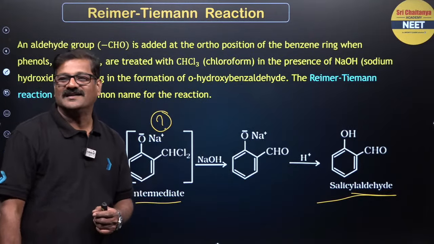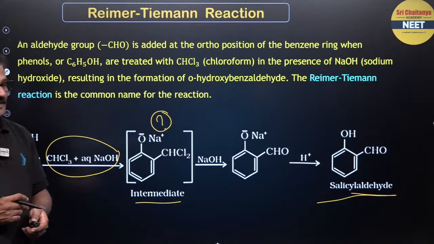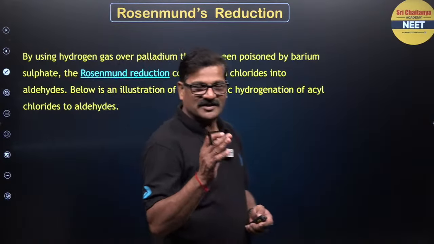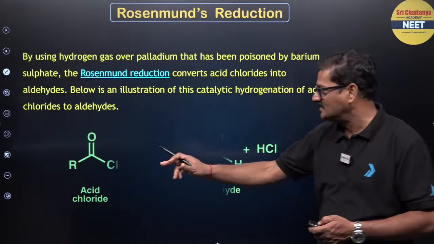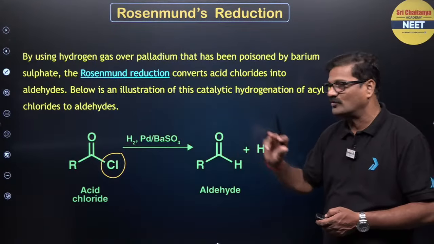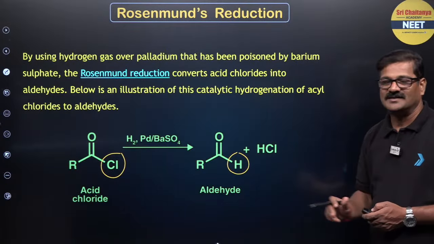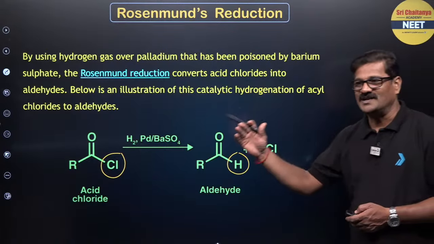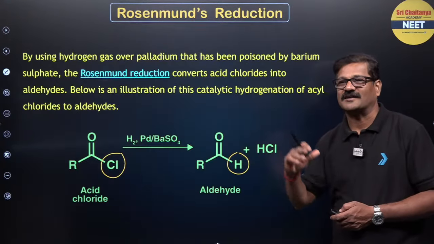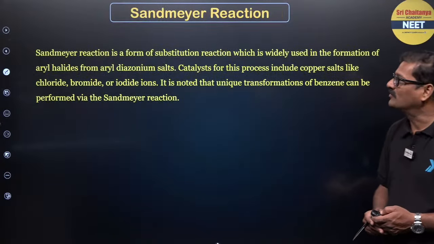You are back, keep going. And this is Rosenmund reduction. It is a reduction whenever acid chloride is treated with H2, Pd-BaSO4, chlorine is removed and you are going to get aldehyde. So this is a reduction reaction. This is called as a Rosenmund reduction. Fine. Any doubt? Right.